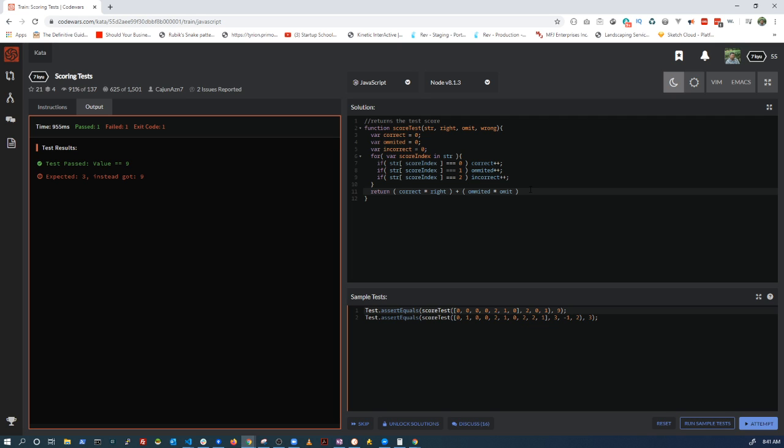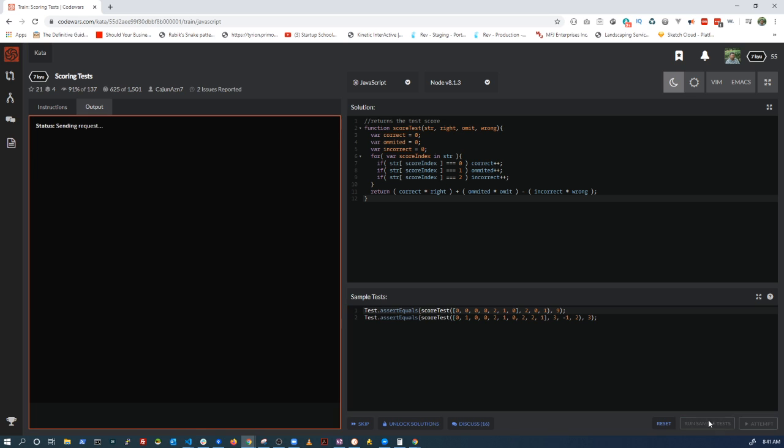And then we're going to subtract the incorrect times wrong. And obviously I'm using parentheses because we want the multiplication to work first, although it does that automatically anyway. But I like to be very clear with this. So if I did it right, it should compile, and it should give us correct answers.